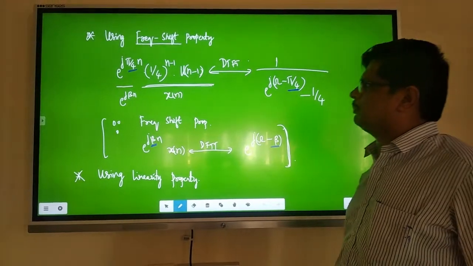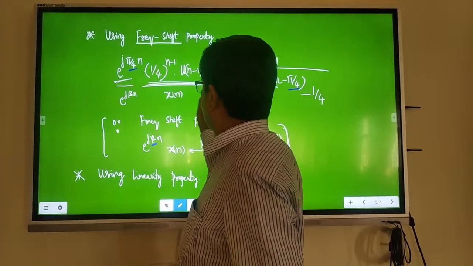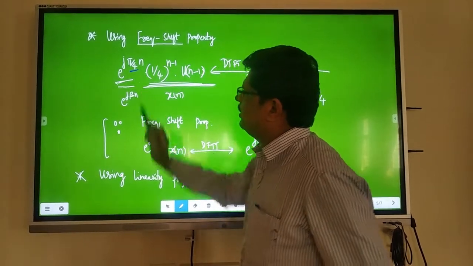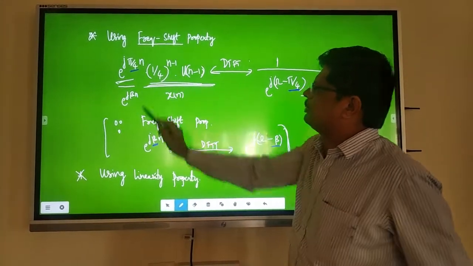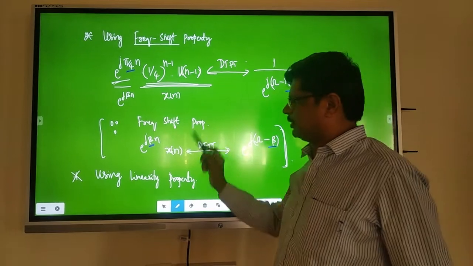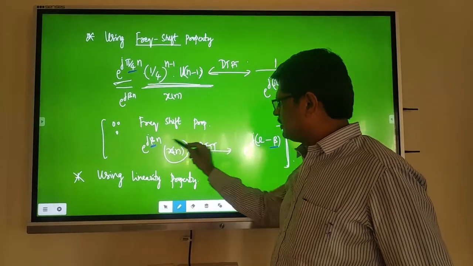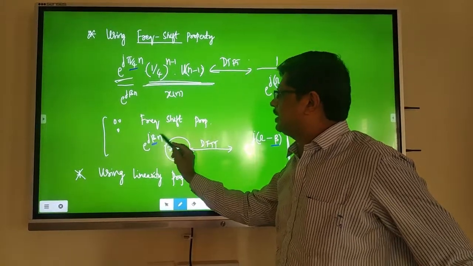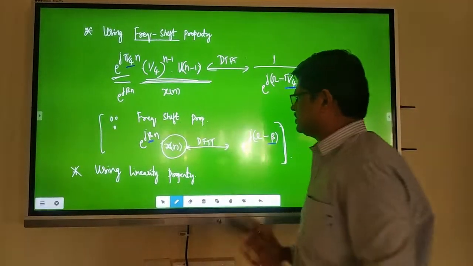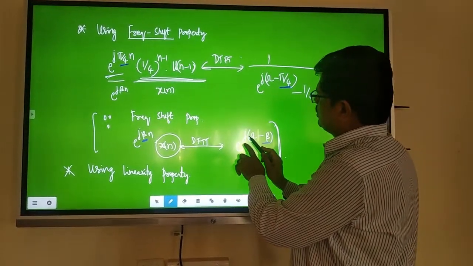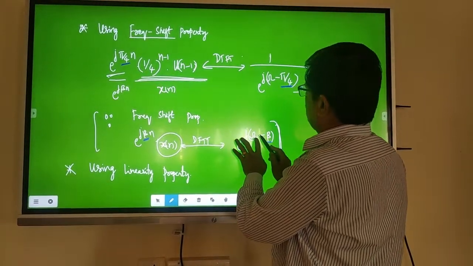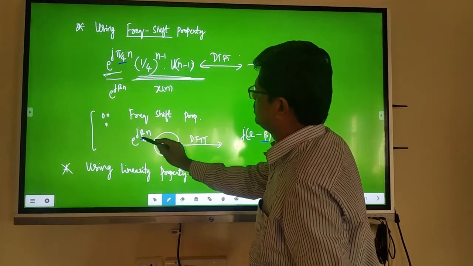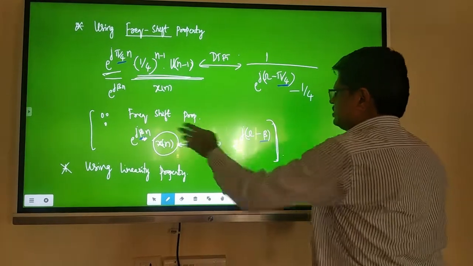Now, use the frequency shift property because I want one more term for this. Up to this is there now. Let us say this is x of n multiplied with e power j beta n. That is the frequency shift property. What does it say? Whenever a sequence x of n is multiplied with e power j beta n, then the DTFT of that is given by x of e power j omega, but instead of omega, you have to write omega minus the shift. The shift is beta, that is the frequency.